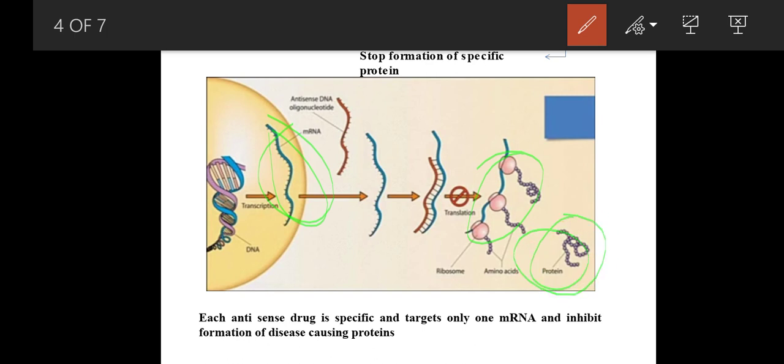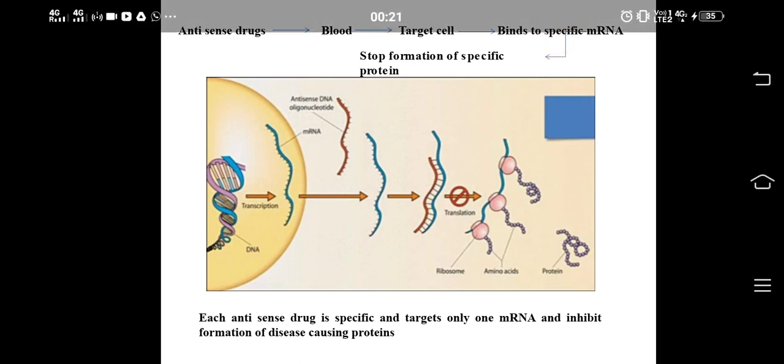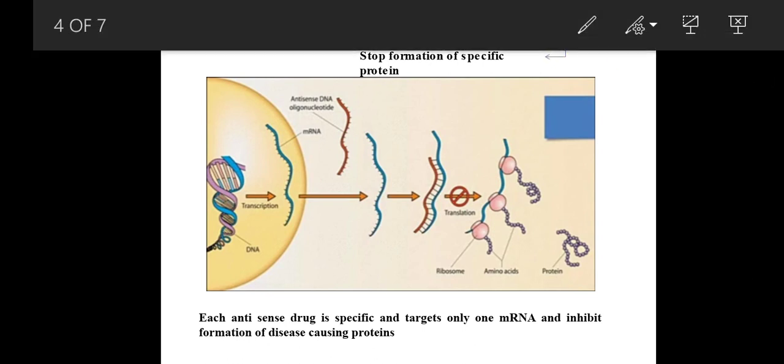After this, the sense strand will synthesize the specific mRNA during the transcription process. This mRNA will be released into the cytoplasm. These drugs will travel to the cells and bind to the specific mRNA. How will it bind? Because this antisense DNA oligonucleotide is complementary to this mRNA, which is in the cytoplasm now. Since it is complementary, it will bind tightly.